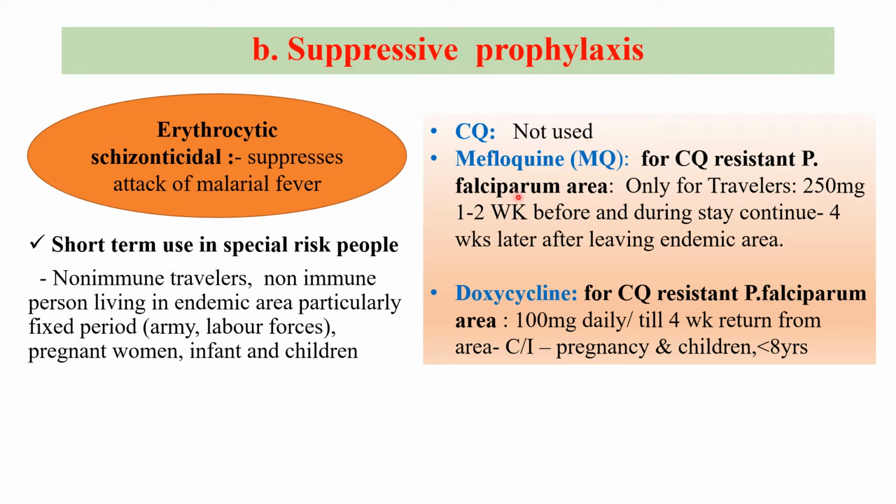Mefloquine is preferred for chloroquine-resistant P. falciparum endemic areas. It is only for travelers. The dose should be 250 milligrams once a week. It should be started 1 to 2 weeks before, continued throughout the stay, and after leaving the endemic area it is continued for 4 weeks, that is 1 month of treatment. In case of India, mefloquine prophylactic therapy is not allowed for pregnant women, infants and children. It is only allowed for travelers.